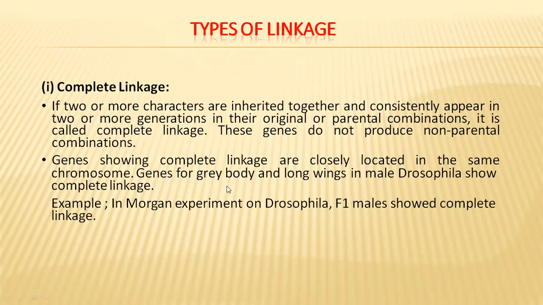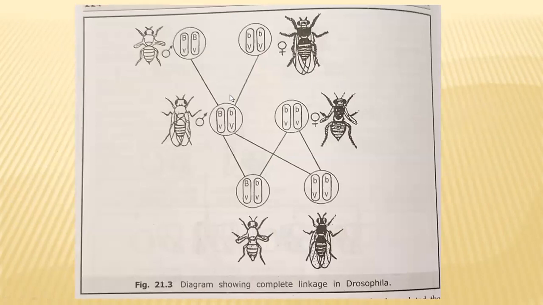An example for this was given by Morgan's experiments. He conducted experiments on Drosophila. In Drosophila, the F1 male showed this complete linkage. In the experiment conducted by Morgan, he took Drosophila melanogaster fruit flies. In one experiment, he took a male having a gray body color and small wings. Gray body is a dominant feature, denoted by capital B gene, and small wings are vestigial wings.